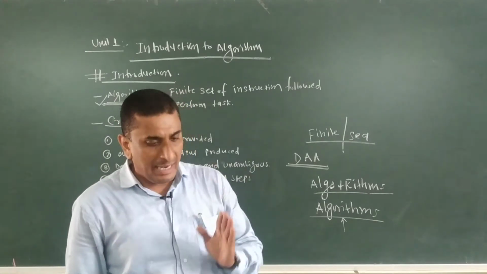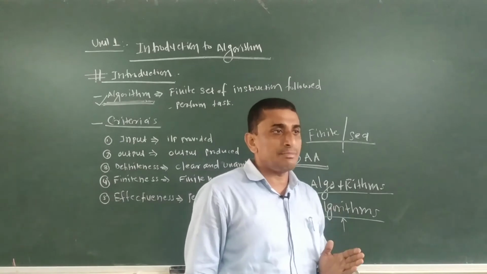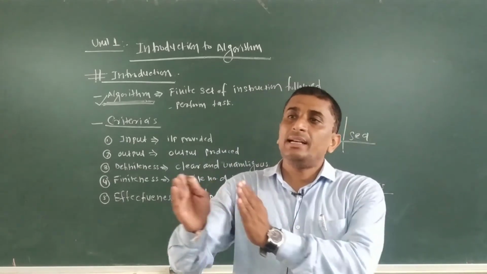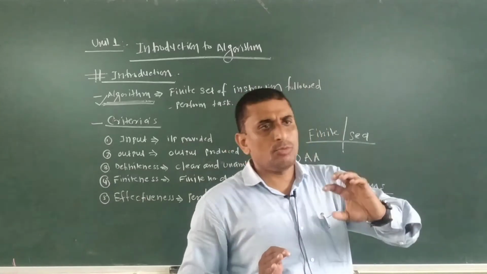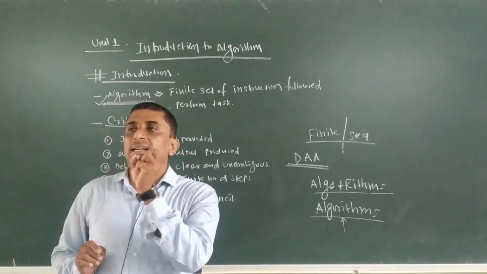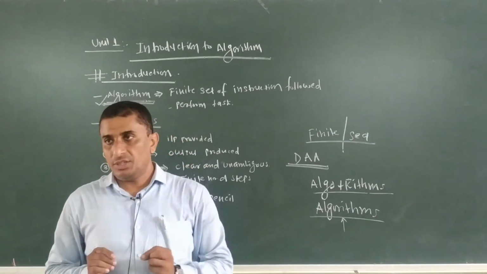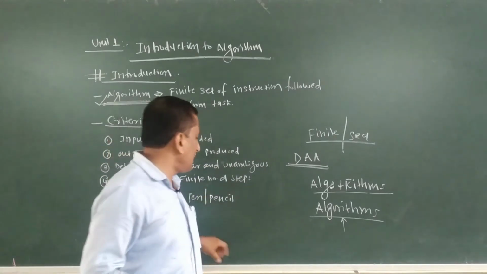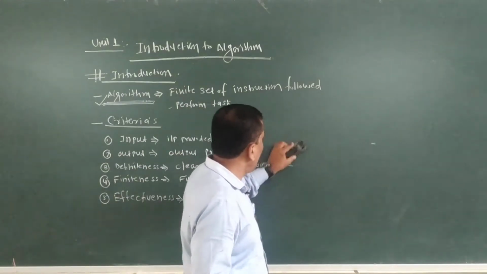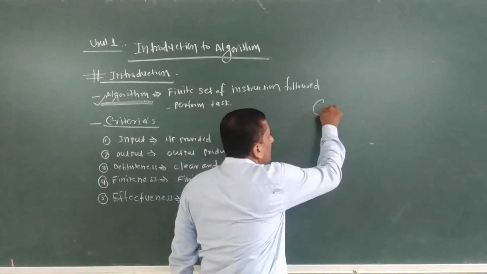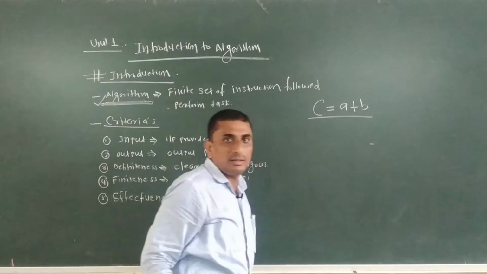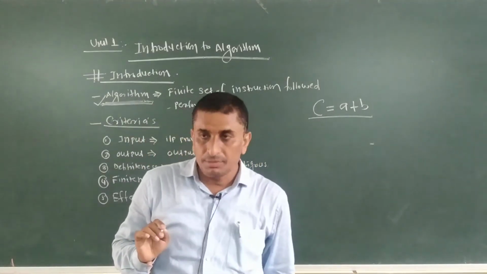So what is the end result of this algorithm? It can perform any result oriented task, that is, whatever particular task we have to assign. This result oriented task is what we call the particular task. Now, the simple example we can consider is C equals A plus B. What does this particular algorithm deal with?